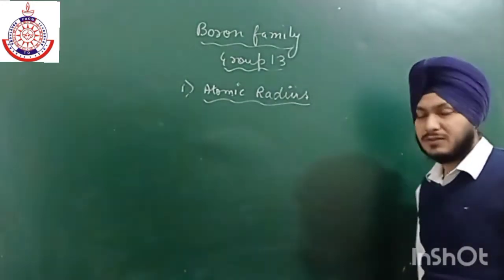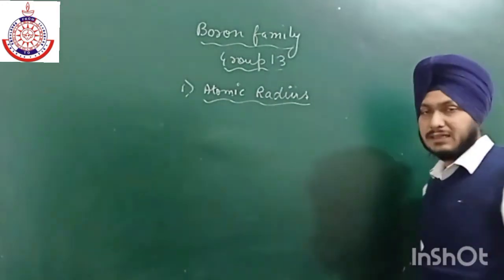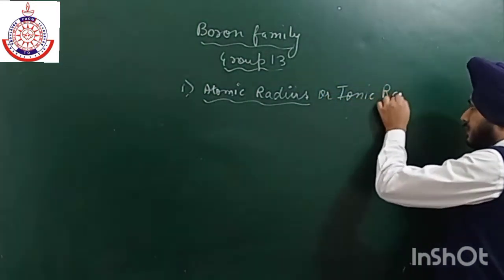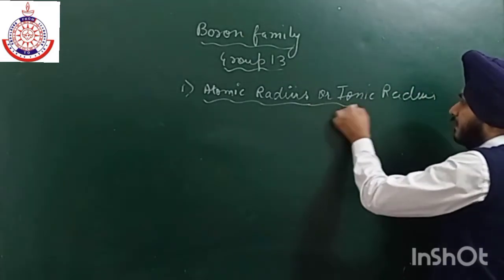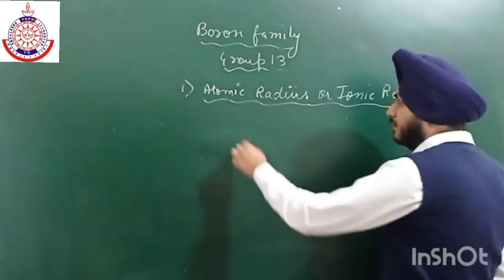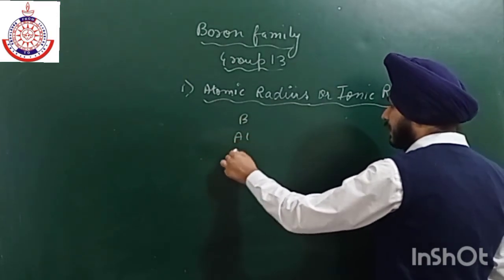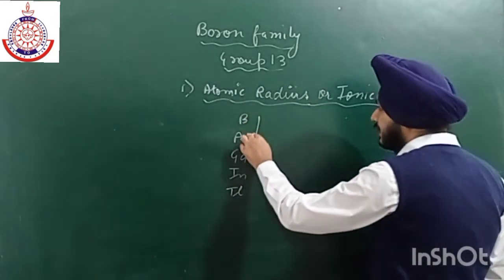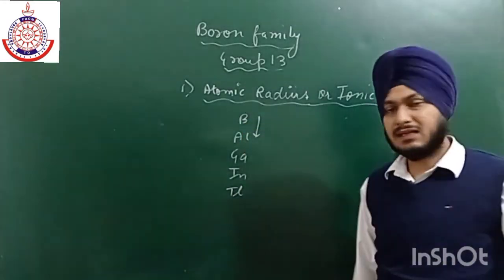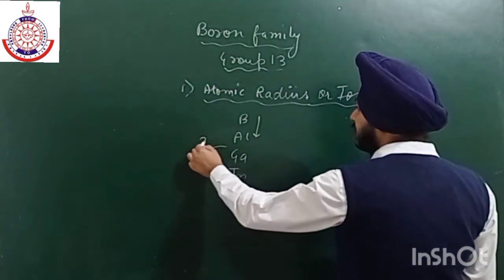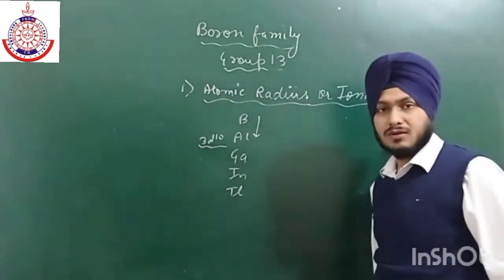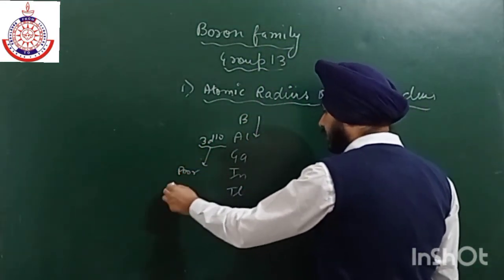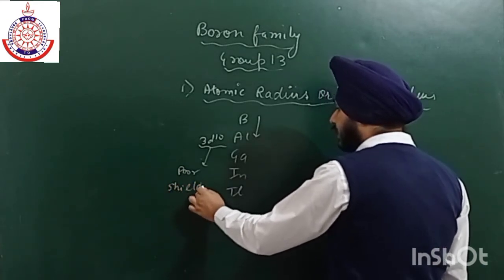So if we talk about atomic radius or ionic radius, when we move from boron to aluminium, and then gallium, and then indium, and then thallium, there is an increase in the atomic radius, and then there is an entry of 10 d block elements, 3d10. And we all know that the d block has a very poor shielding effect,